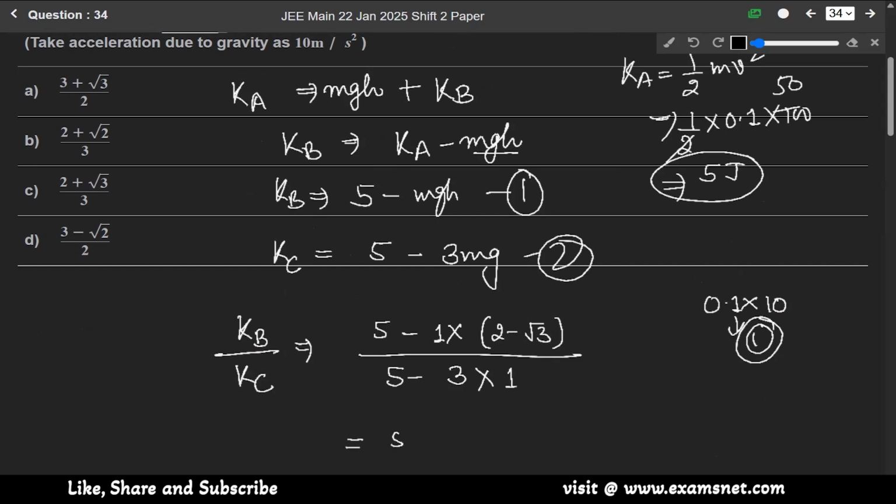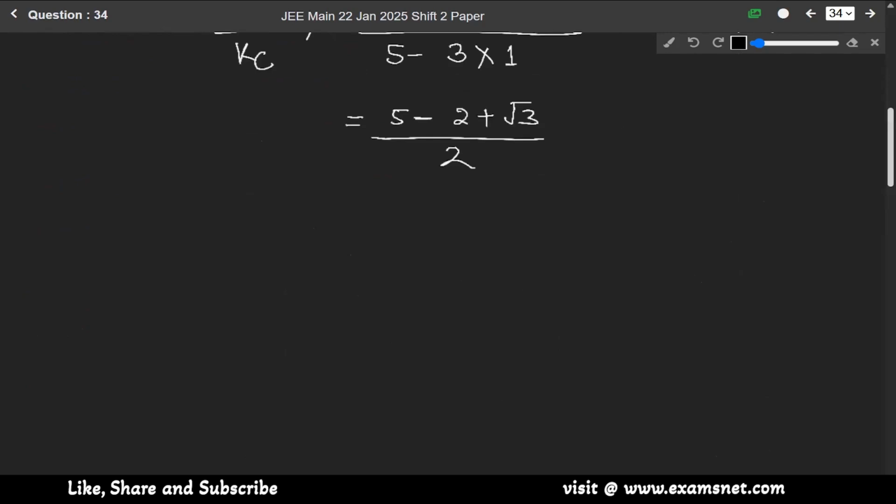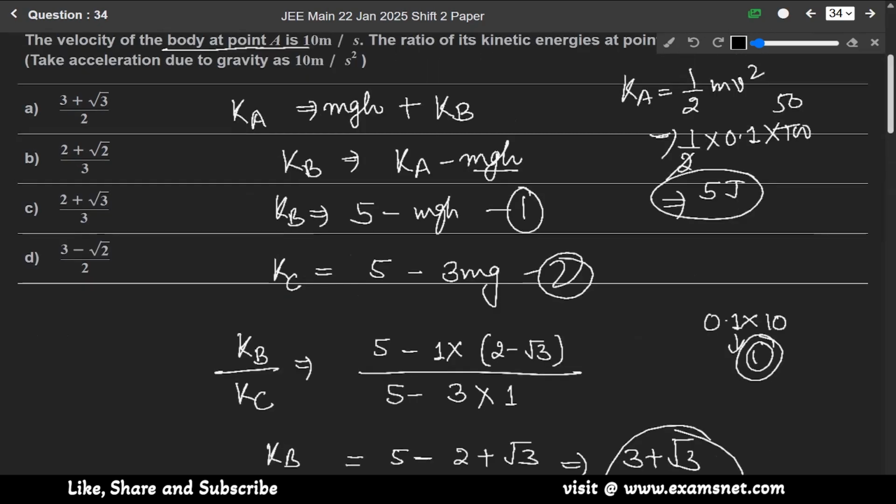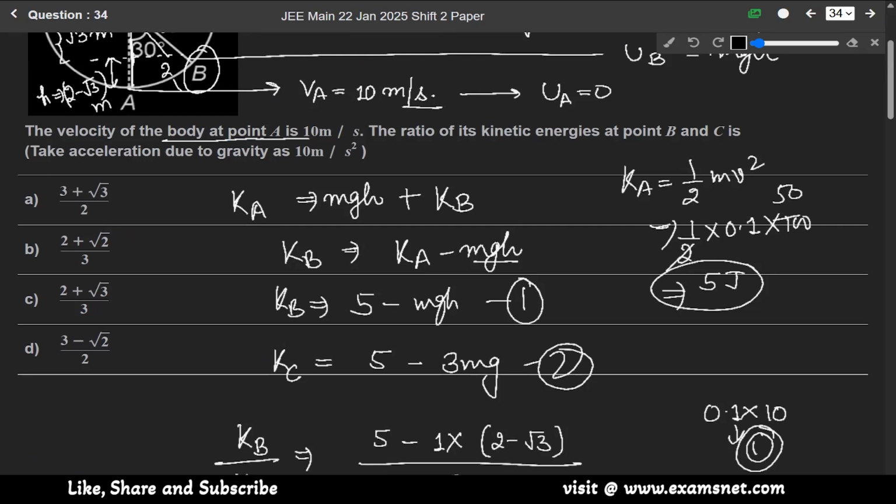So it will be 5 minus 2, minus minus plus root 3, over 5 minus 3, which is 2. So KB over KC will be 5 minus 2, which is 3, plus root 3, over 2. So our answer is 3 plus root 3 over 2, so option A is the correct answer.